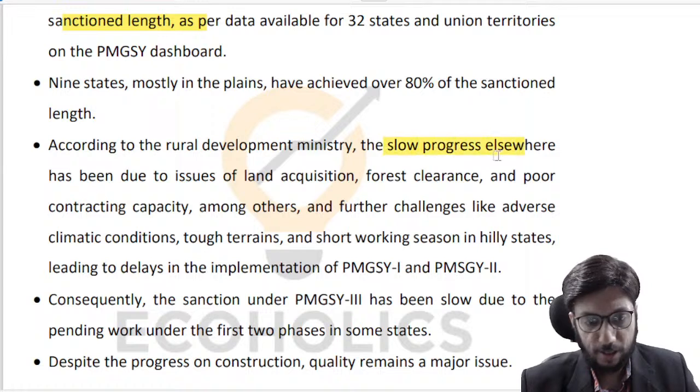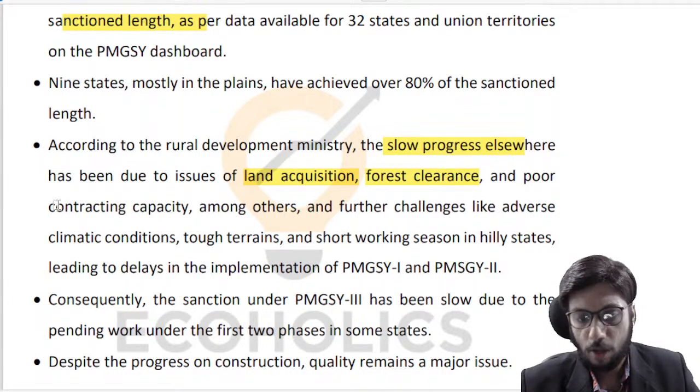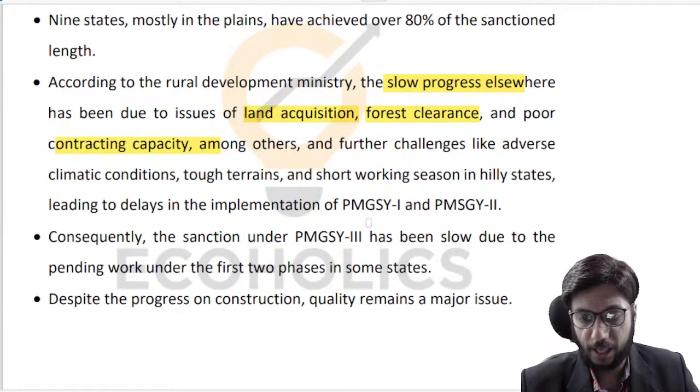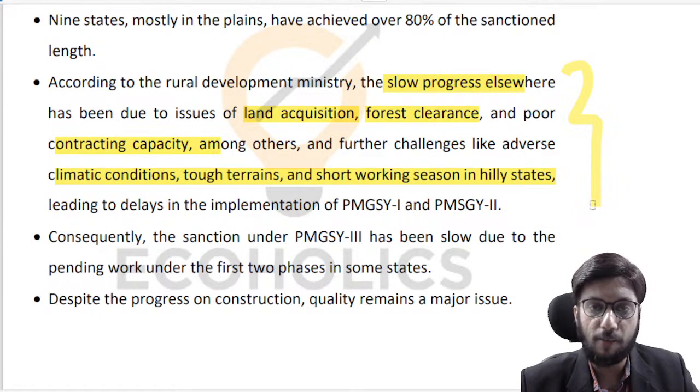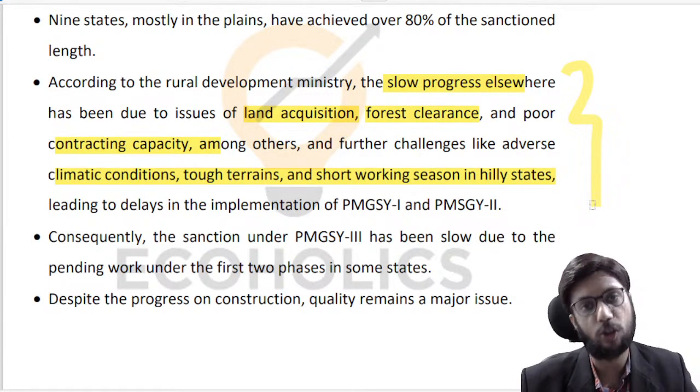Slow progress is because of land acquisition issues, forest clearance issues, poor contracting capacities, and adverse climatic conditions, tough terrains, short working season in hill states. These are your major constraints that you need to get over. Being able to highlight this is very, very important. Always complaining that the government is not doing this, government is not doing that is not always helpful.